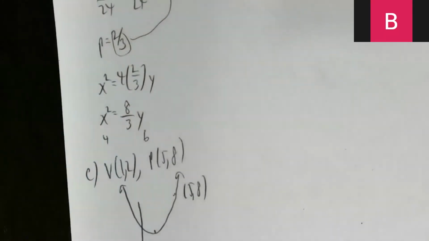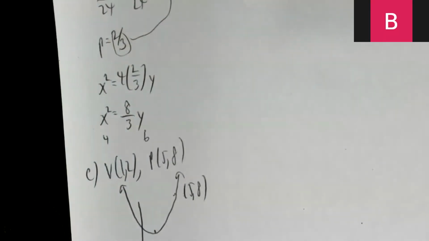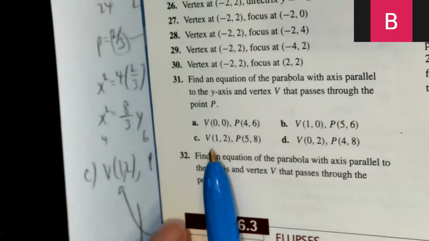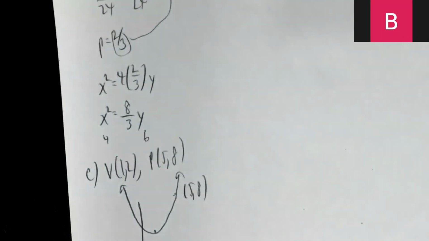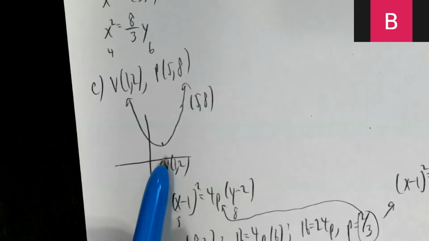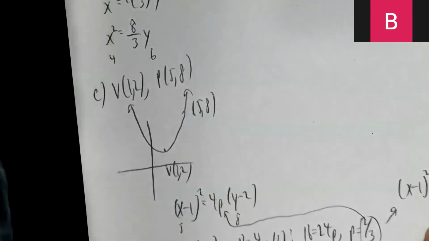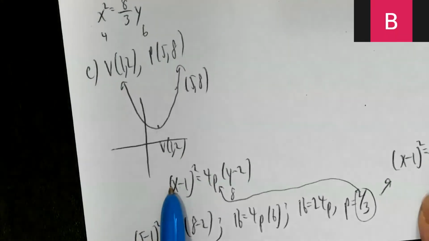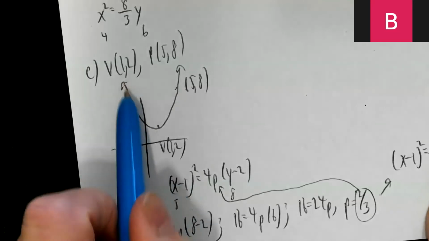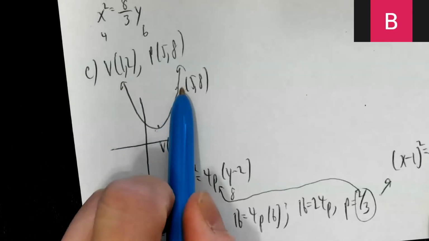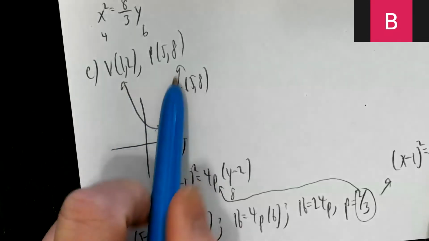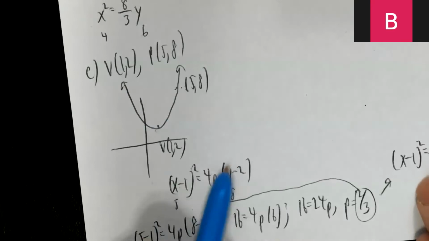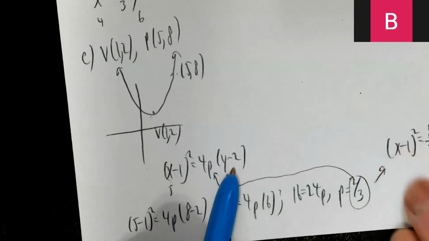Okay, part C. Vertex is 1, 2, passes through the point 5, 8. So 1, 2, 5, 8. So x gets changed to x minus 1 squared. I know it opens up because 1, 2 is here, 5, 8 is here. If they had 5, negative 8, that'd be down here. I know it opens down. So it's got to go up. Equals 4p parentheses y minus 2. Like so.